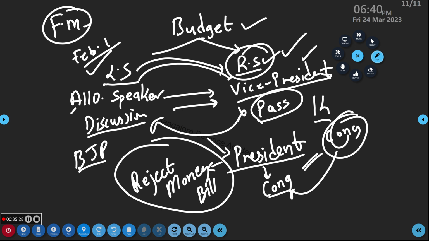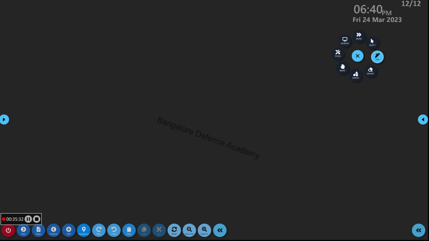Okay. Look at this. I have written here December, January, February, March, April. December, January over. The budget is passed in the month of February. Now what happens? The president, Lok Sabha has passed the bill. After February, this one month, March, what happens? Again, the budget will go to each minister.